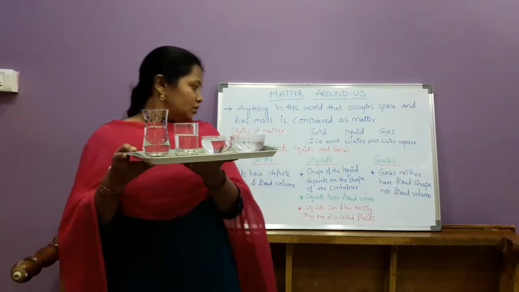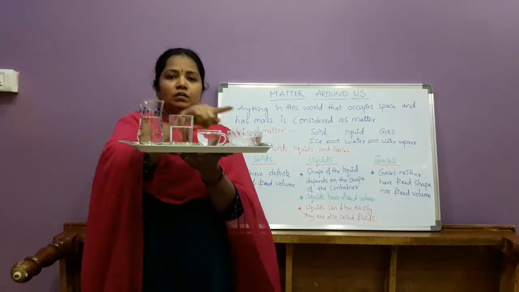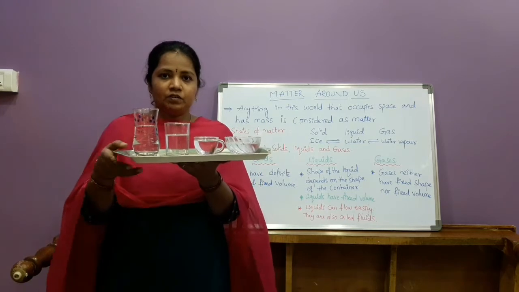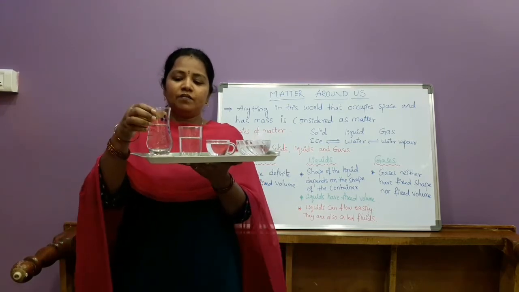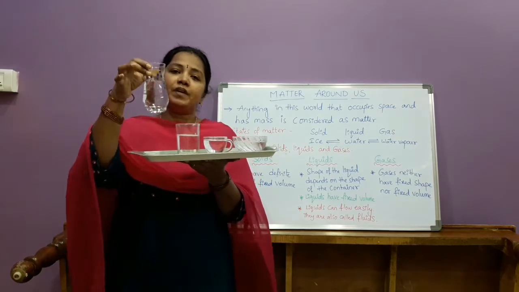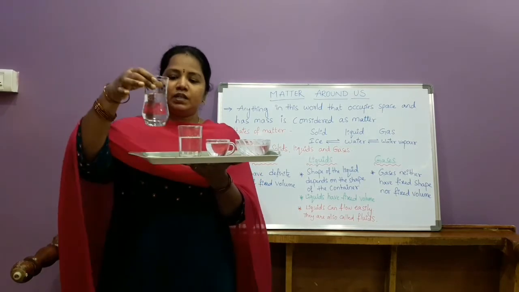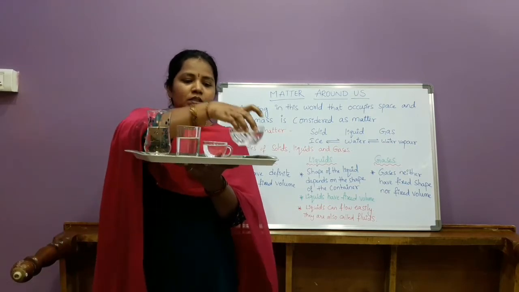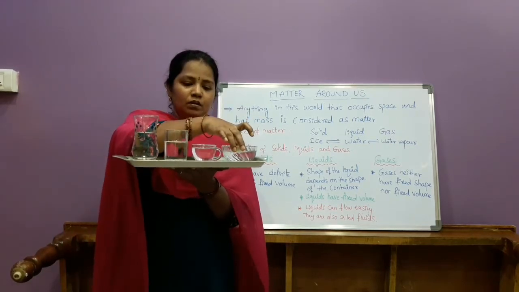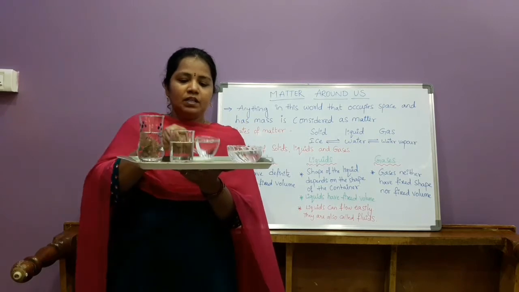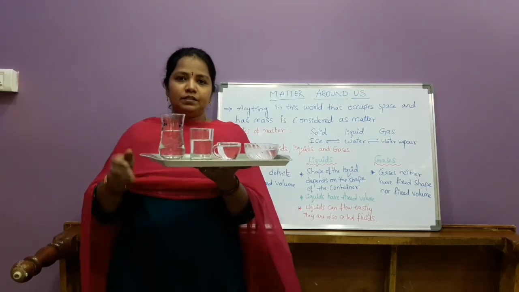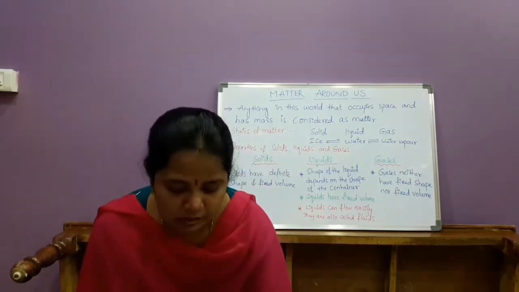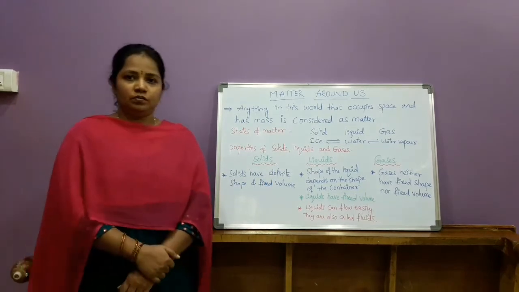So I have poured water in all the 4 containers. When I poured water, does water have any particular shape? No. In whatever container the water is poured, the water attained the shape of that particular container only. In the glass, it has attained the shape of the glass. In a bowl, the shape of the bowl. Just like that, the water in the cup has attained the shape of the cup. Not only water, any liquid will always attain the shape of the container in which it is poured.